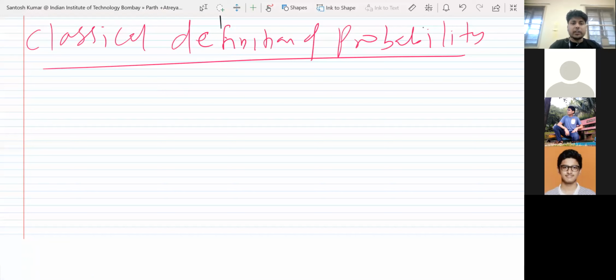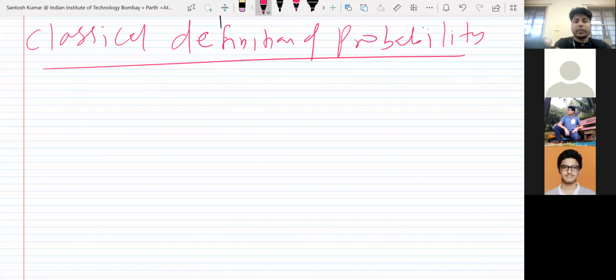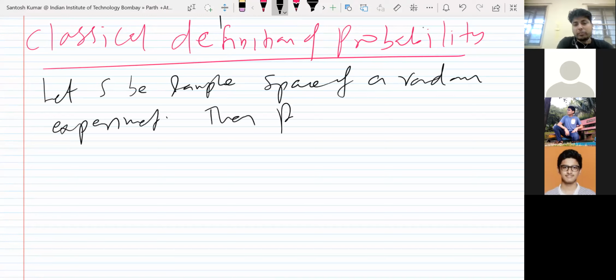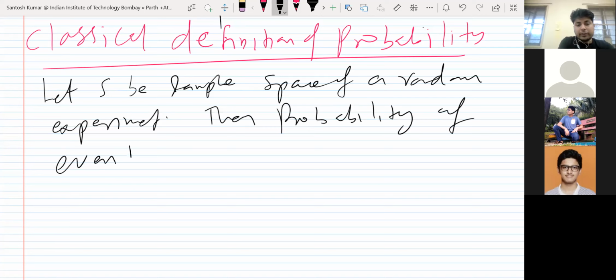Okay, so what is the classical definition of probability? You just know the definition of probability. Let S be the sample space of a random experiment. Then the probability of event E, which is denoted by P(E).